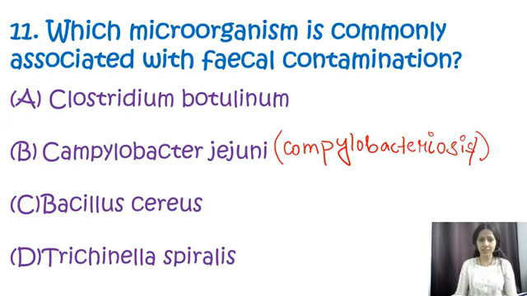Next, question number 11. Which microorganism is commonly associated with fecal contamination? Options are Clostridium botulinum, Campylobacter jejuni, Bacillus cereus, and Trichinella spiralis. Over here my correct option is option B, that is Campylobacter jejuni. The microorganism commonly associated with fecal contamination is Campylobacter jejuni. This bacterium is a major cause of foodborne illness worldwide, and it is often transmitted through contaminated food or water, or through contact with infected animals or their feces.